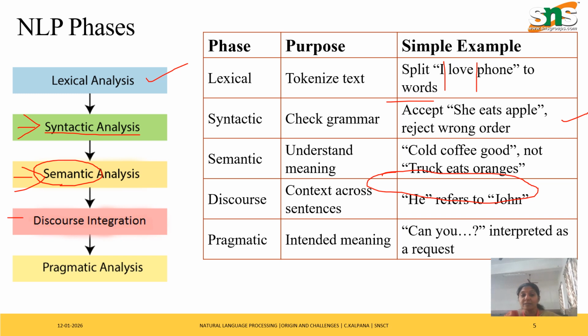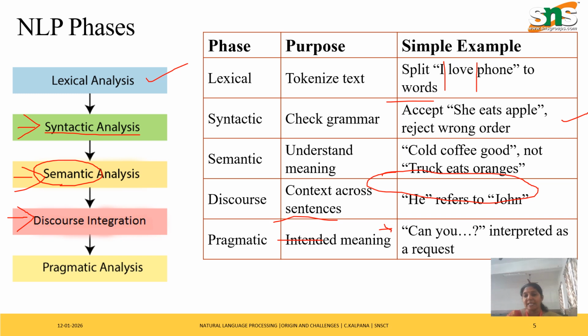Next, the fourth step is discourse integration. It is actually checking the context of the sentence, in which context it is referring. For example, just see this sentence: John is a good boy, he likes to play.